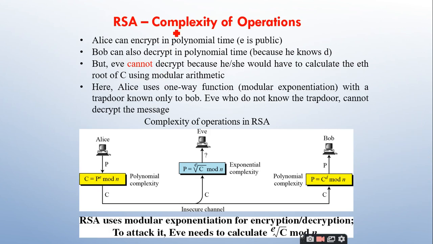Now coming to the complexity of operations. What are the operations we have here? One is the encryption at the sender side and another one is the decryption at the receiver side. So the sender is Alice, the receiver is Bob, and the plain text is denoted as P, the ciphertext is denoted as C, and the encryption is a method which involves the conversion of plain text to ciphertext by making use of modular exponentiation. So P power E, what is this E here?